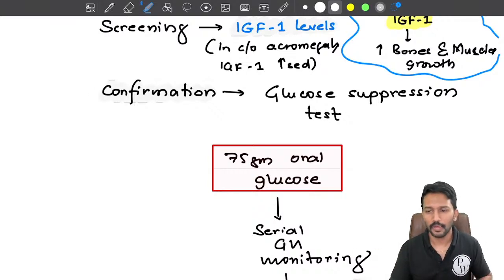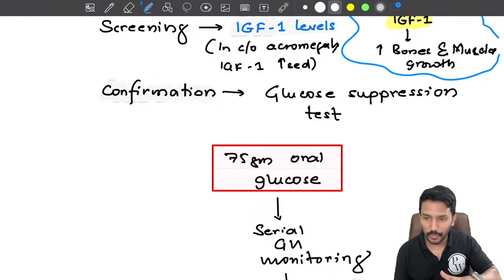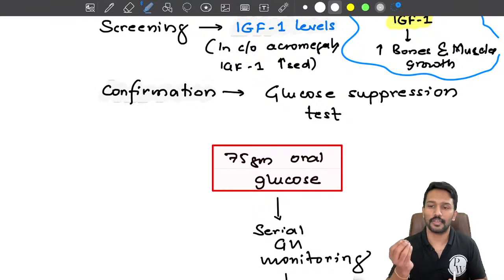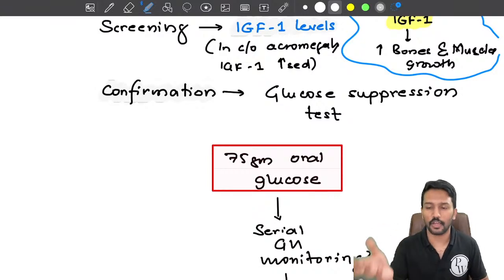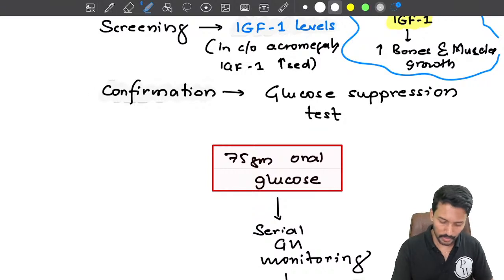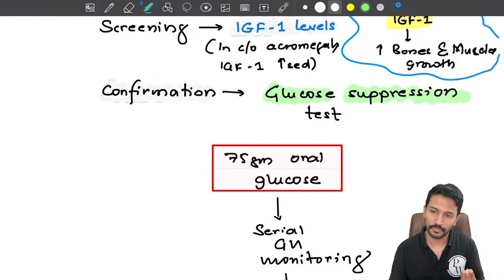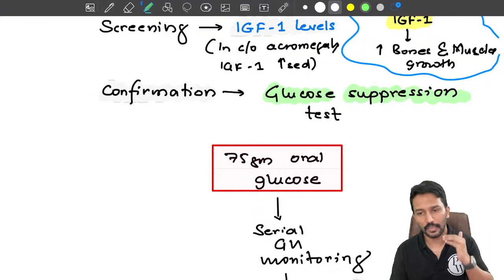So simple thing. In case of excess states, suppression test. We'll try to see if I can suppress the high levels. In case of deficiency, stimulation test. I will give a substance to stimulate that hormone production and see if it comes back to normal or not. Okay. So here acromegaly means growth hormone excess. So I have to do a suppression test, and I have already told you that a carbohydrate rich meal suppresses growth hormone, a protein rich meal increases it, right? So here I have to suppress.